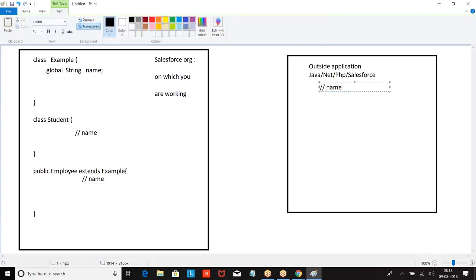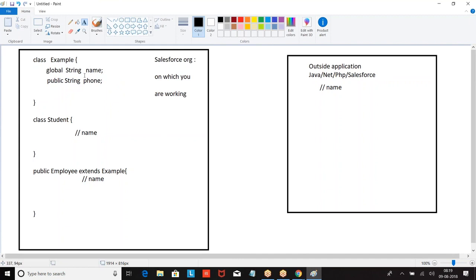If we define any variable as global, it can be accessed anywhere within the organization and also outside the organization. Global members can be accessed within the organization and outside the organization. Suppose I define public.